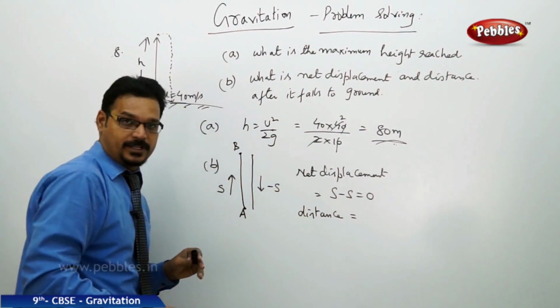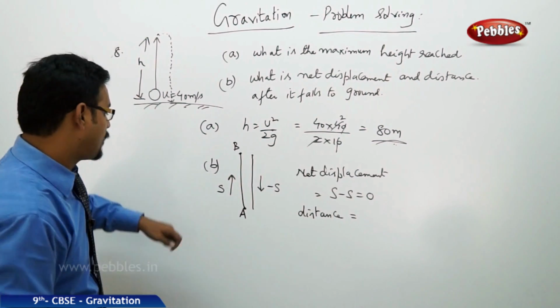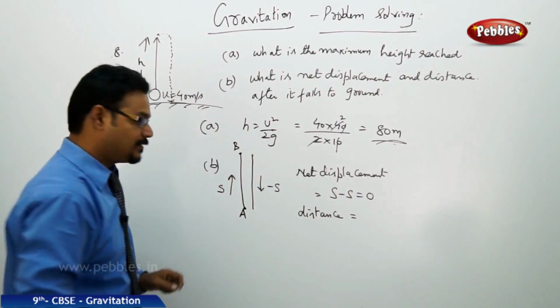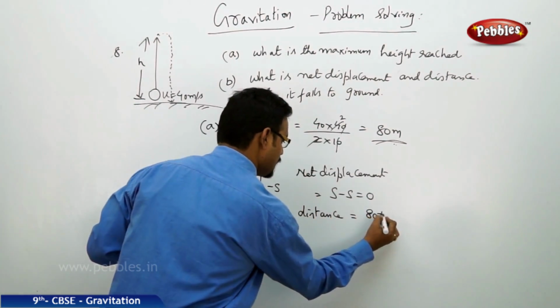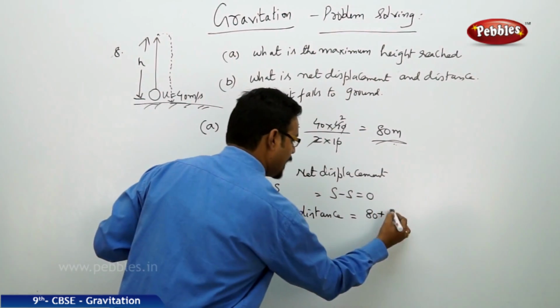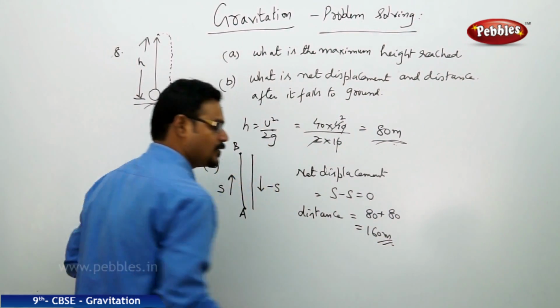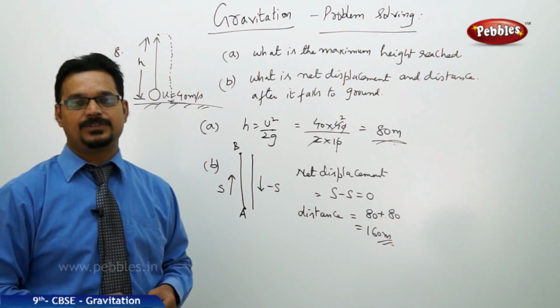Now distance, the total distance traveled. Distance is a scalar quantity, so you can take the path. From A to B, the distance covered is h, which is 80 meters, plus B to A, one more 80 meters. So 80 plus 80, this is 160 meters. So distance traveled is 160 meters.